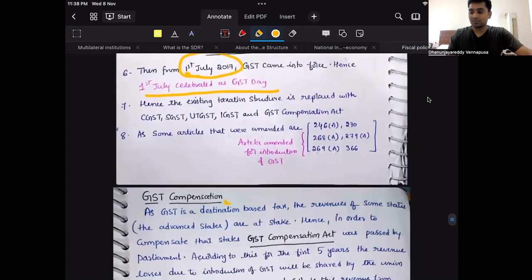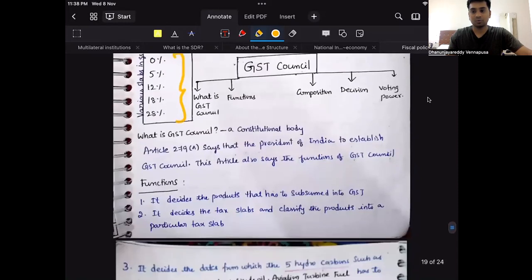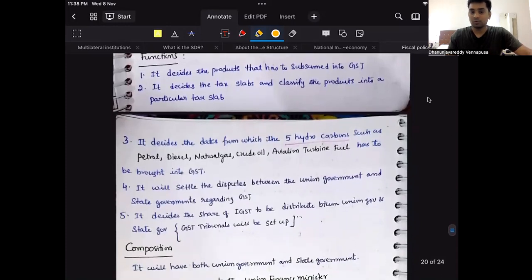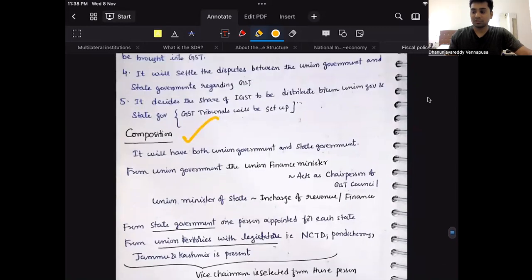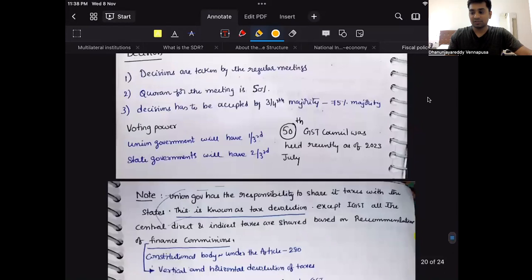So GST compensation, have a look at it, and then what are the slabs under this GST, how to remember. No need to remember each and everything. Just now I have given some definitions or some techniques to remember. Go ahead with that technique, that is going to help you. Now the composition of the GST Council. What is this? Article 279A. So these things are very important, guys.